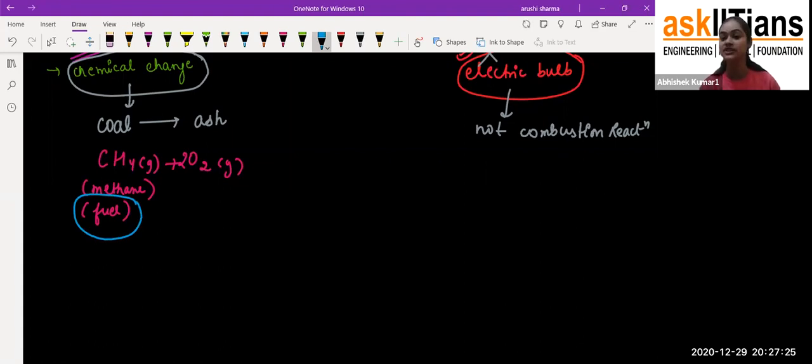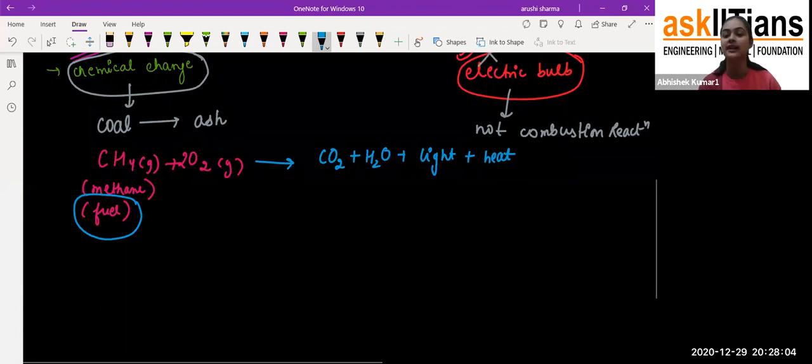If we do not have a material which can undergo combustion, then combustion cannot occur. That is why we require materials that are combustible in nature. Such substances are called combustible substances, or fuel. When there is fuel and we have oxygen in our air, it is going to convert into carbon dioxide along with H2O, as I have already written that in some cases we get H2O as well, plus light and heat. So this is the combustion reaction.